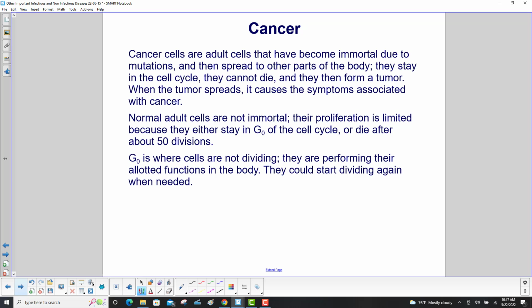Normal adult cells are not immortal. Their proliferation is limited because they either stay in G0 of the cell cycle or die after about 50 divisions. G0, that's where cells are not dividing. They are performing their allotted functions in the body. They could start dividing again when needed.